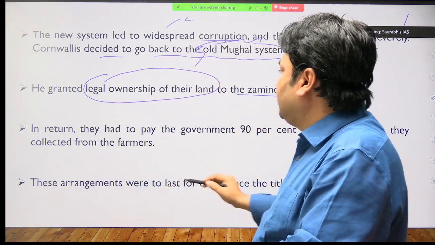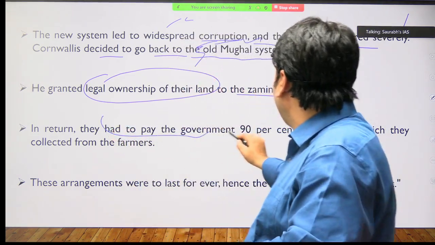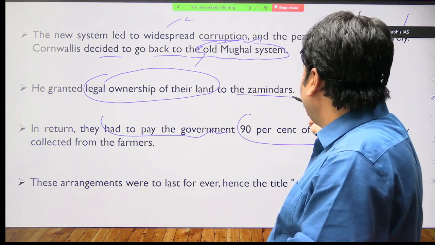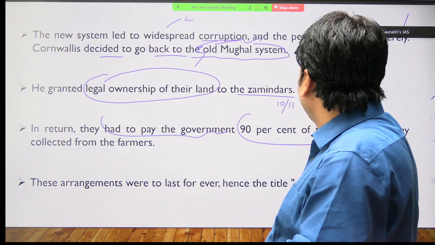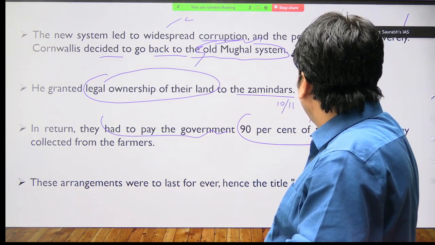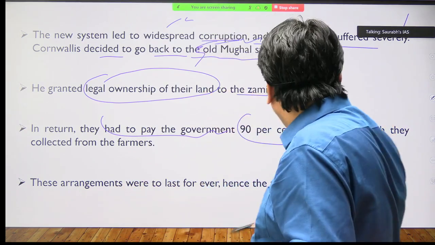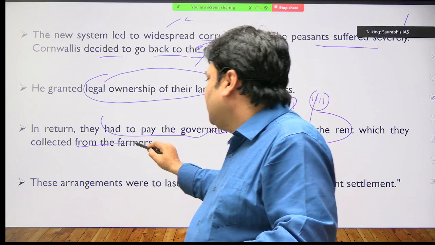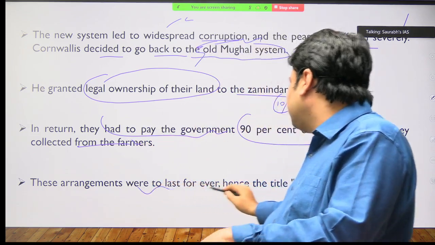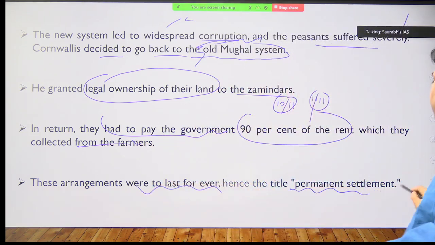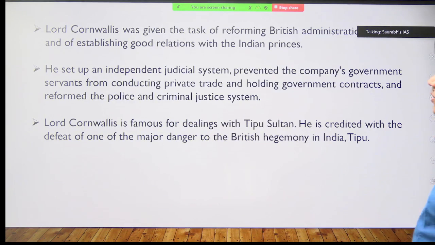Ownership was given to the zamindars. In return, they had to pay the government 90% of the rent. Obviously, the share was like this, 10/11 or 1 upon 11. So it was almost 90% to the government, which they collected from the farmers. These arrangements lasted forever, hence the title Permanent Settlement. You get it? So that is why it is called Permanent Settlement.